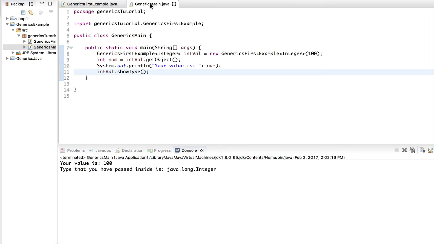So let's create another type. Now this time I'm going to create a string type, and I'm going to pass that inside my generics first example.